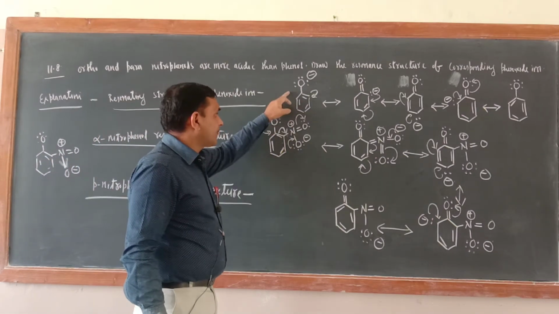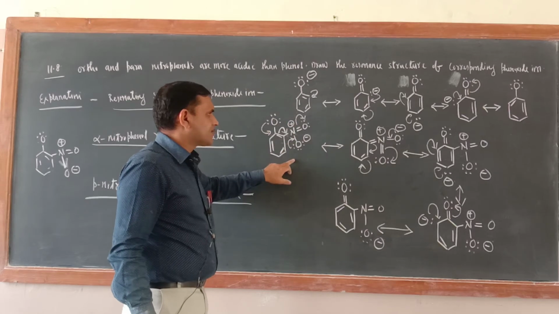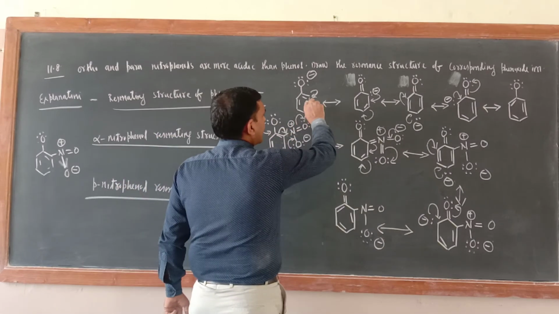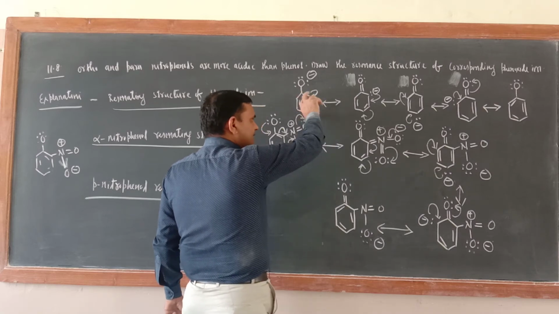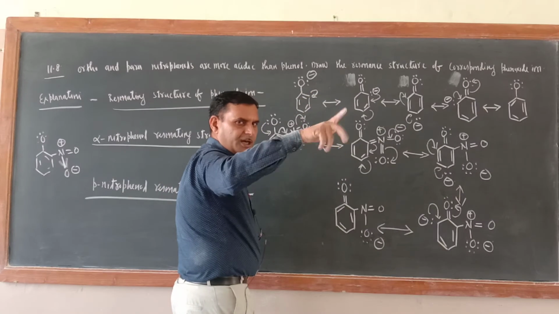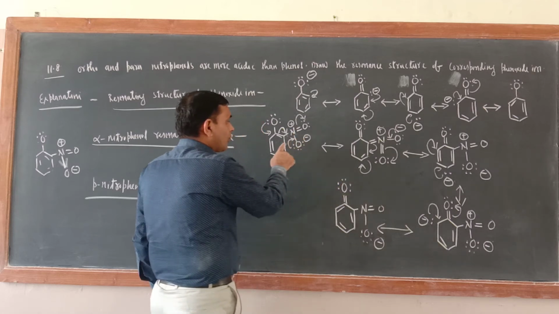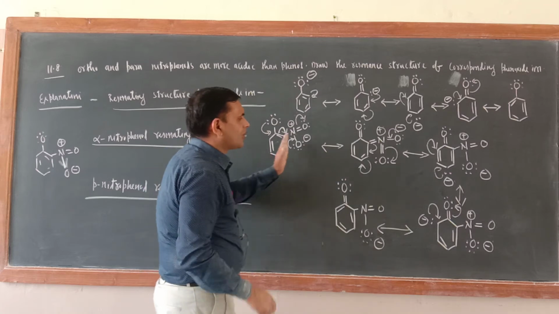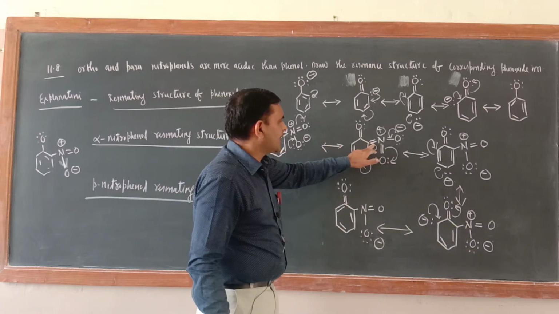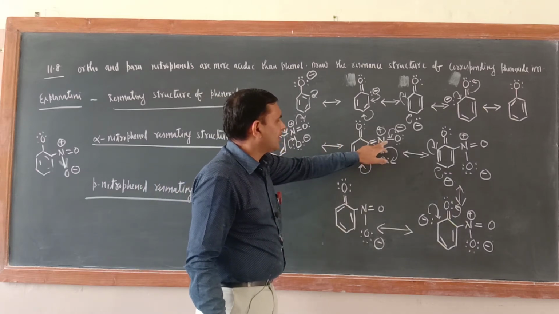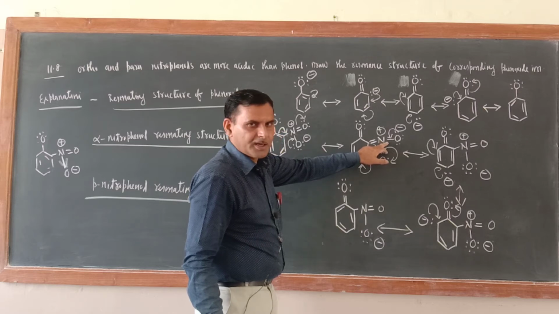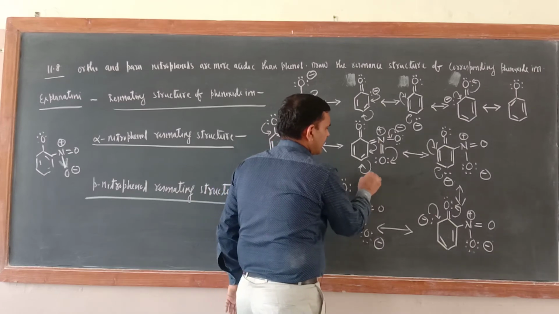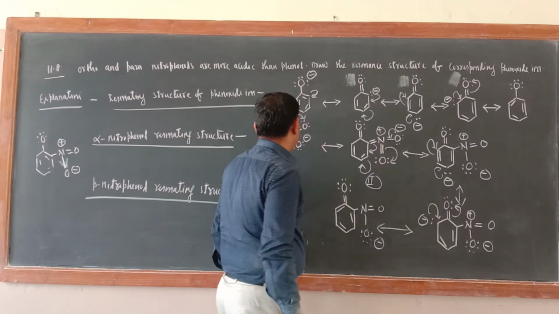Now what is the difference between this phenoxide ion and this one? See, in phenoxide ion, the ring electrons are only delocalizing within the ring. Here if the NO2 group is there, the ring electron may move towards the NO2 side. Just see, has it gone or not? It has gone this side. Check, this structure is very important.